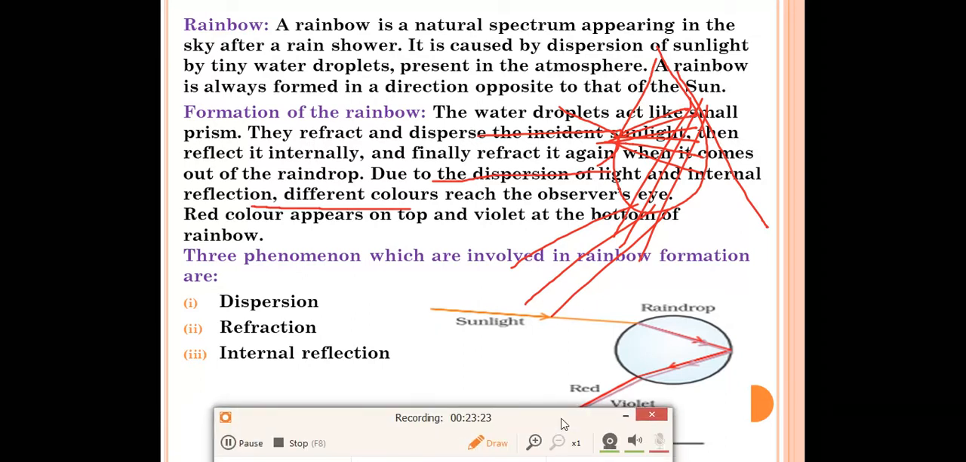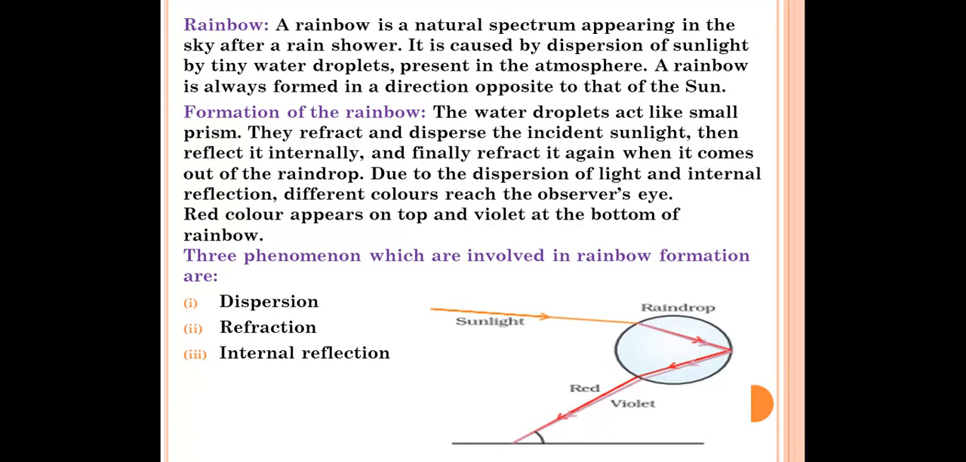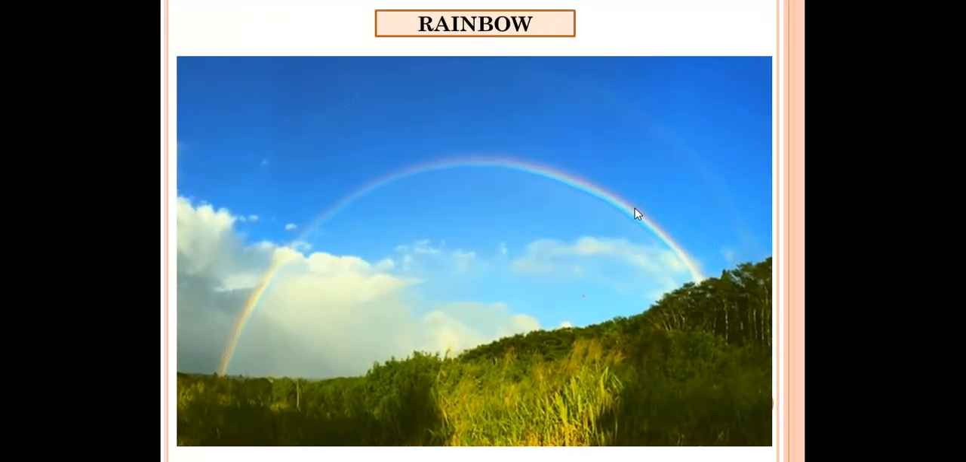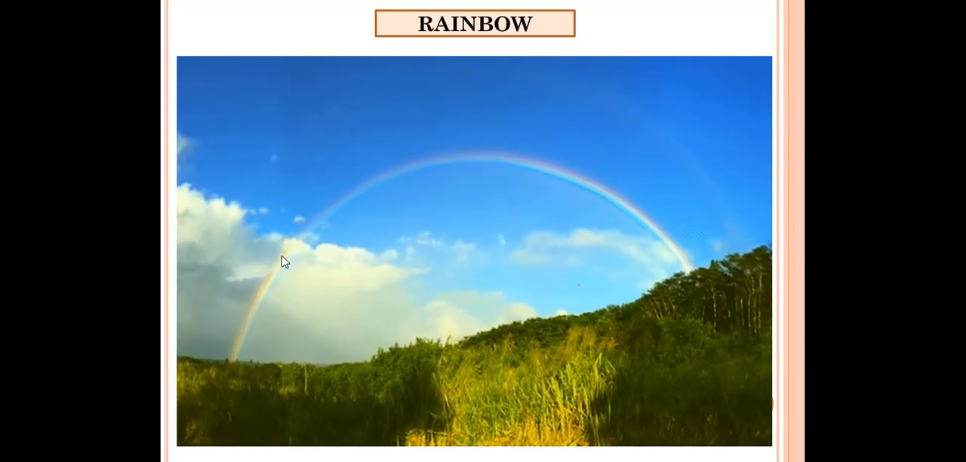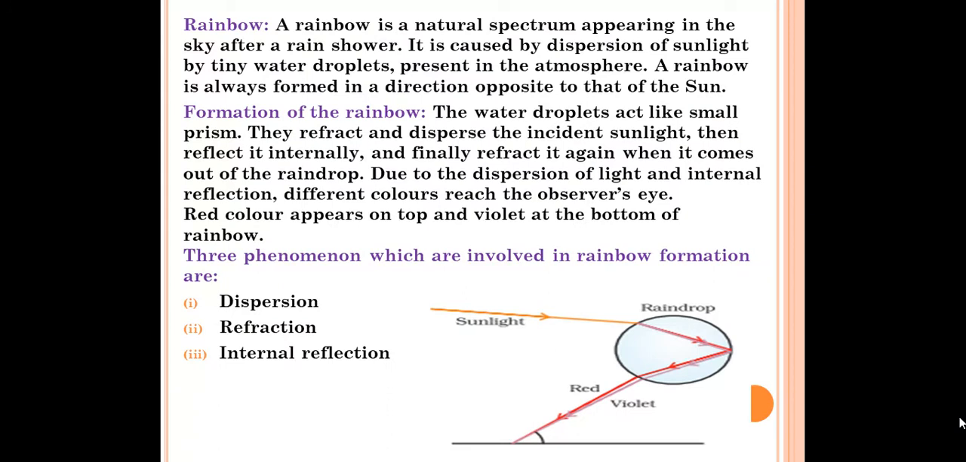Since we know the pattern VIBGYOR, red color will appear at the top of the rainbow. You can see in this diagram over there, the red color appears at the top and the violet color will be at the bottom. This is the pattern of the rainbow. Now, what are the phenomena involved in rainbow formation? Dispersion, refraction, and internal reflection. Through this diagram also you can understand.